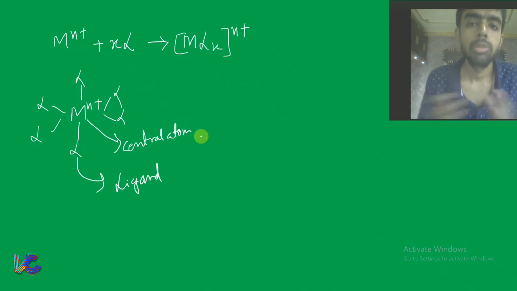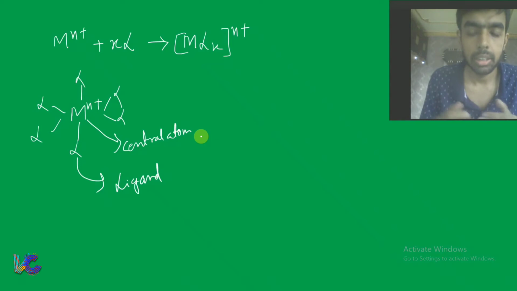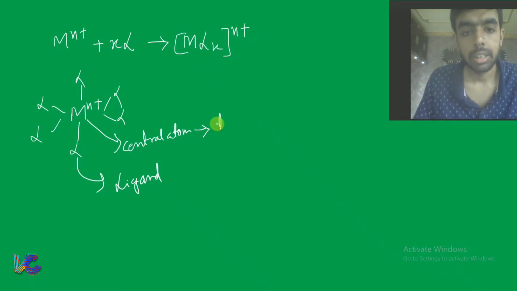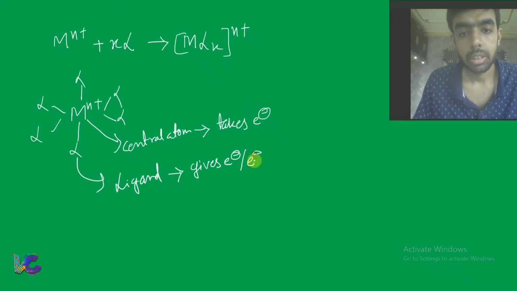Now, in the sense of Lewis acid and Lewis base, I have told you in the previous class that the central atom generally takes electrons. That means it is an electron acceptor, and the ligand generally gives electrons, so it is an electron donor.